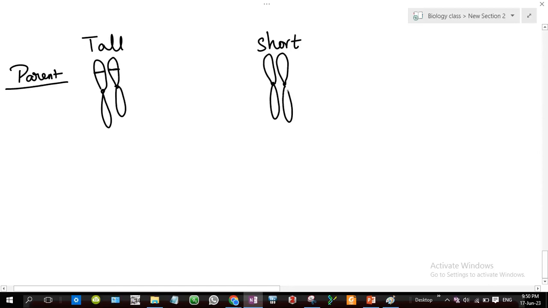These are alleles of the gene: here capital T, and here small t. Both are capital, both are small, so there is no mixing, so we call this homozygous.